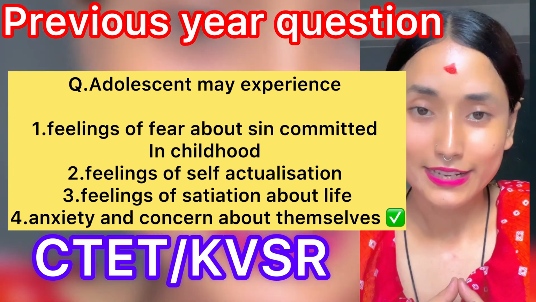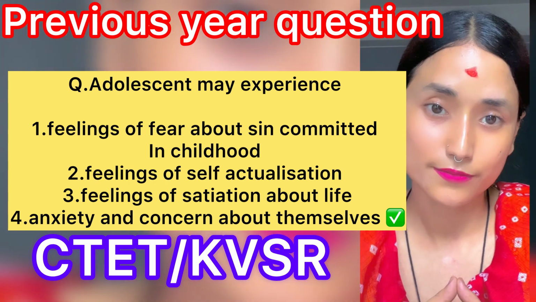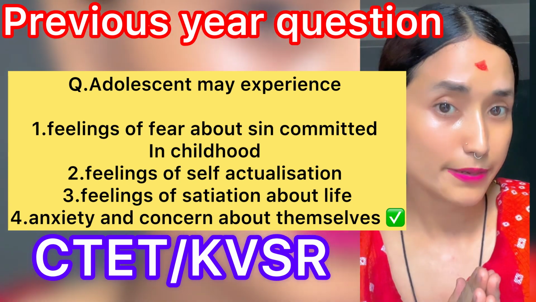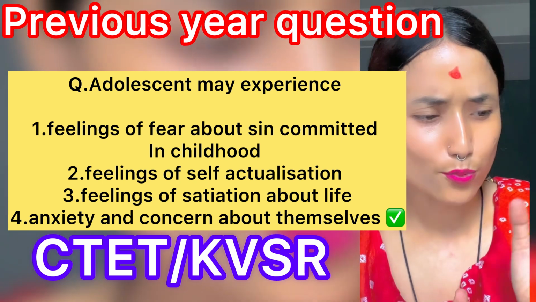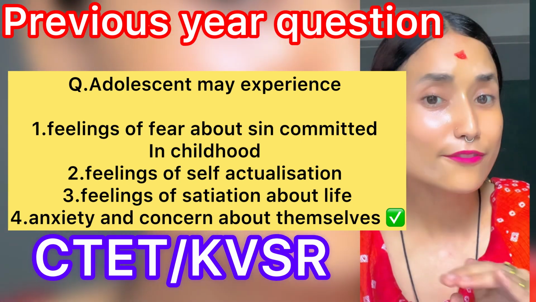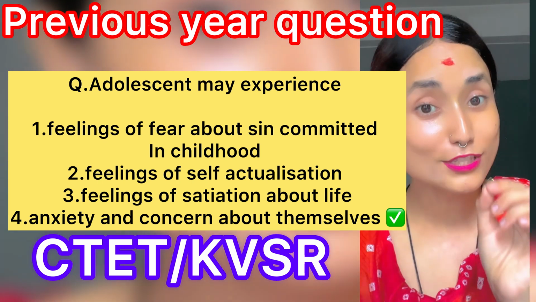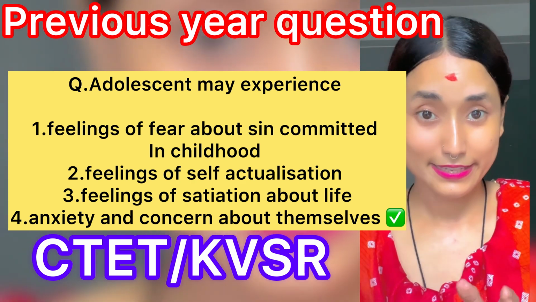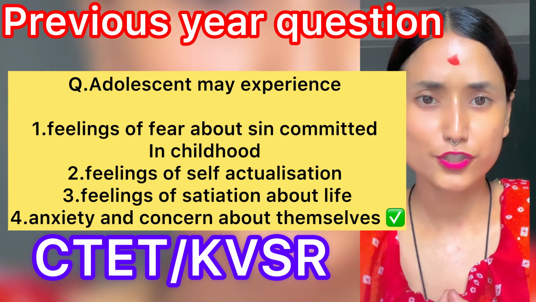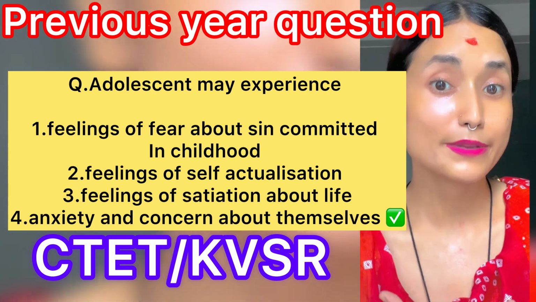As we all know, the adolescence age is also known as the age of stress and storm. Why? Because in this age they are very, very vulnerable. And what is the role playing for it? That is the hormones. The hormones play a very important role in this age because sometimes they feel very moody, and sometimes they are very happy and show their happiness, sometimes so sad